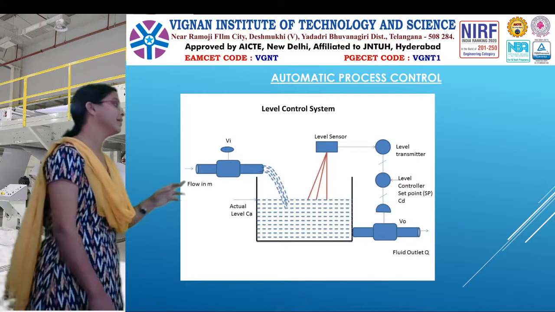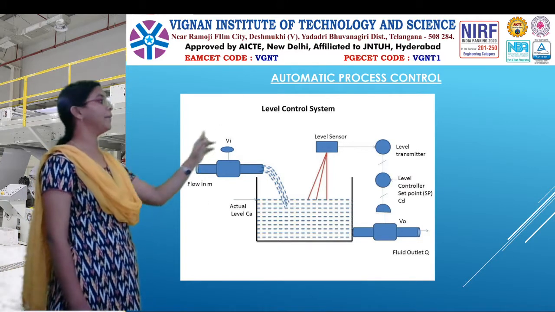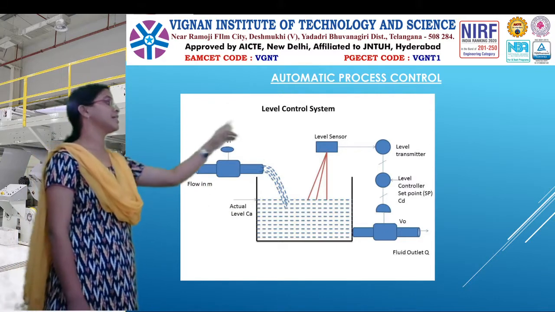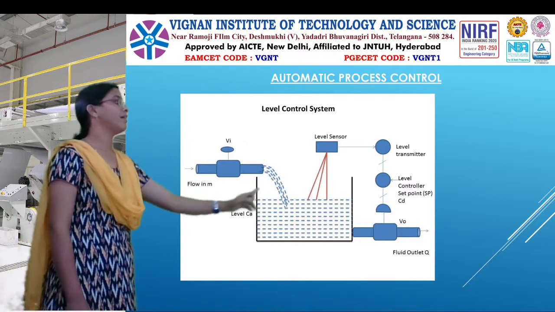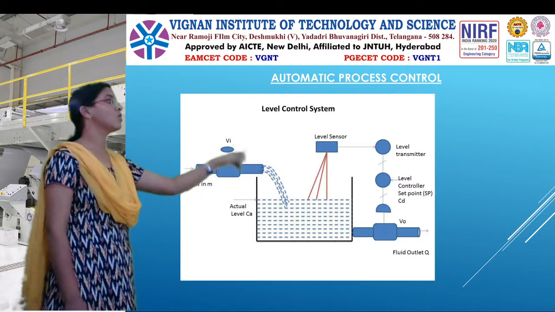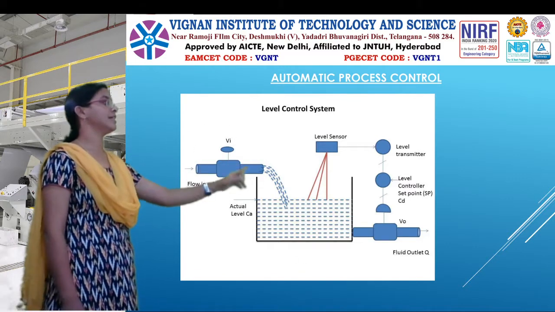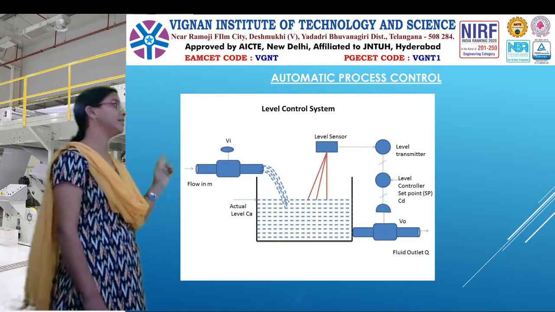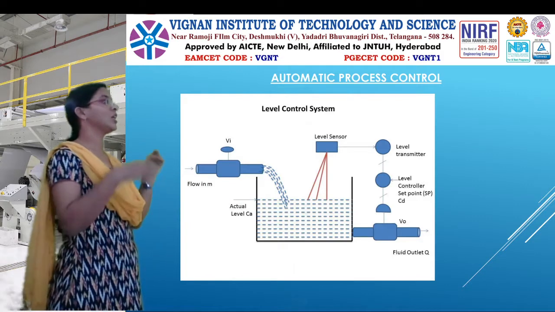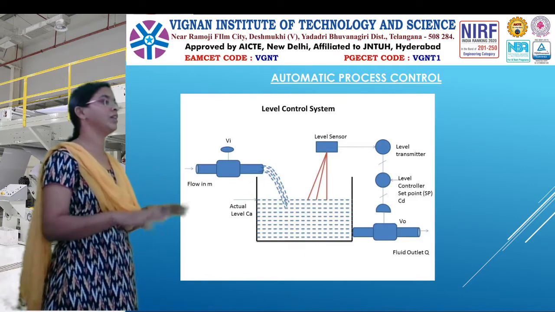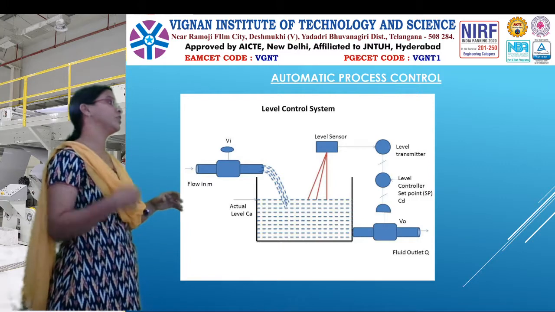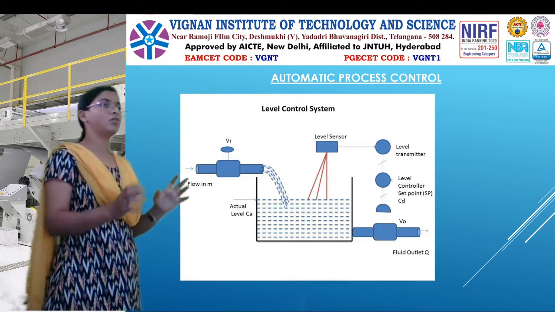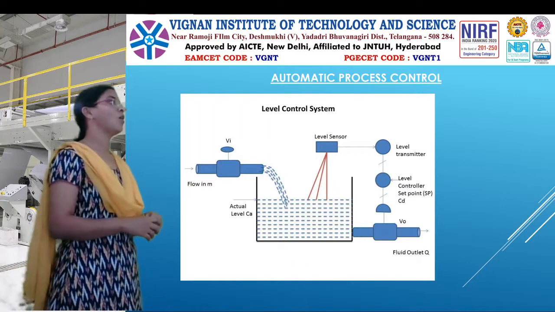You observe here, from the level of the tank, measurement, controller and final control element, and then again measurement. So this entire path is a closed path. So this is called a closed loop system. Previously we had the open loop system, where the human performs the measurement, the controlling action, and the final valve operation also. So this is about human aided control and automatic control.